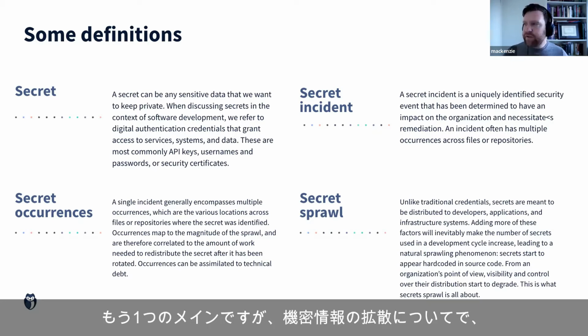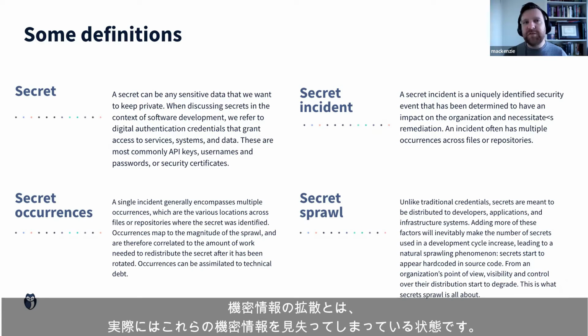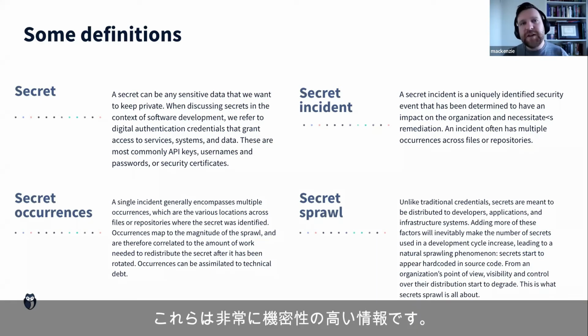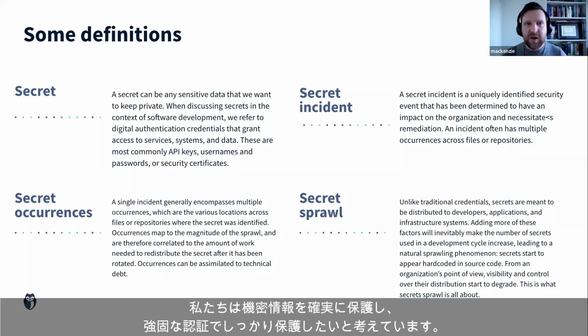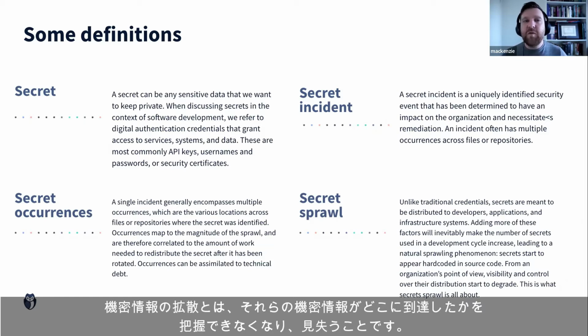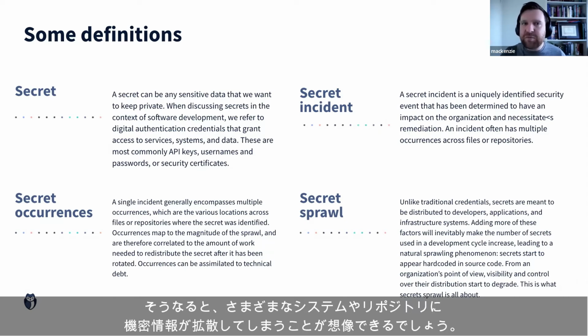The other main one is secret sprawl. And secret sprawl is really when we've lost track of these secrets. These are very sensitive information, and we want to make sure that we protect these secrets and keep them tightly wrapped in lots of authentication. And secret sprawl is when we lose track of those secrets, when we no longer have visibility over where they've ended up. And you can imagine the secrets sprawling through different systems and repositories.